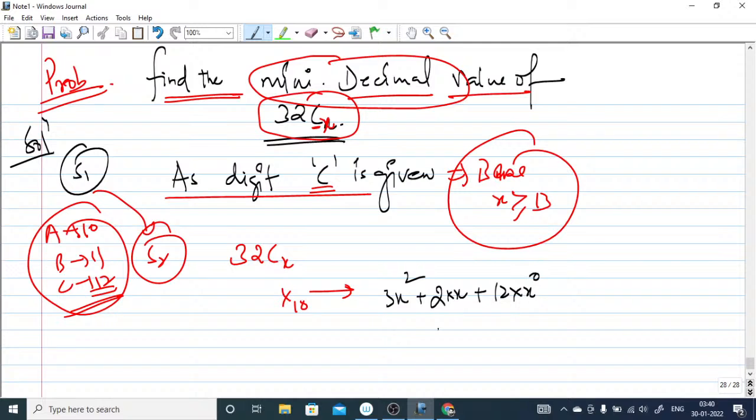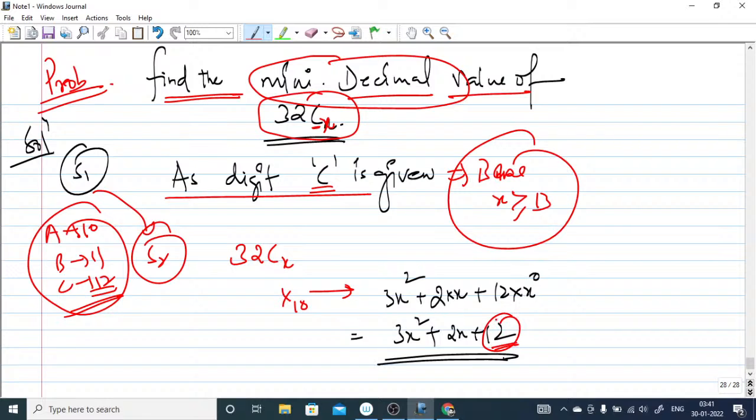You can add them, and this will give you a polynomial, 3x square plus 2x plus 12. From this polynomial you can observe that the maximum digit is 12, so the base must be greater than or equal to 13.